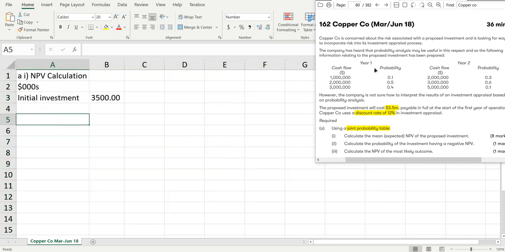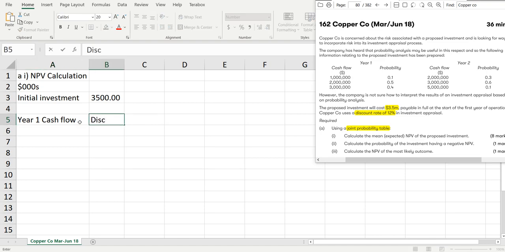Okay, let's do the present value of the cash flow, because we need the present value to do the joint probability table. So year 1: cash flow, discount factor at 12%, present value.